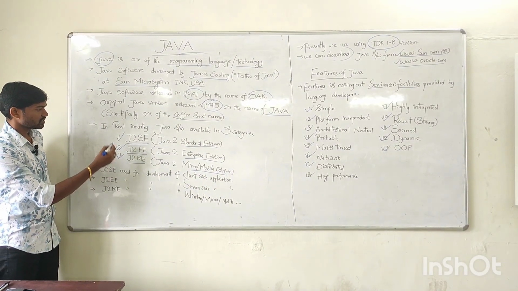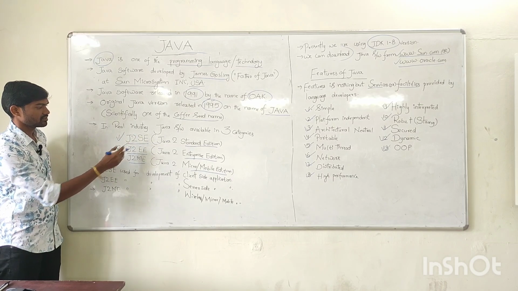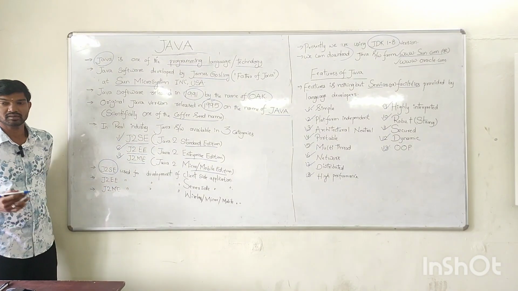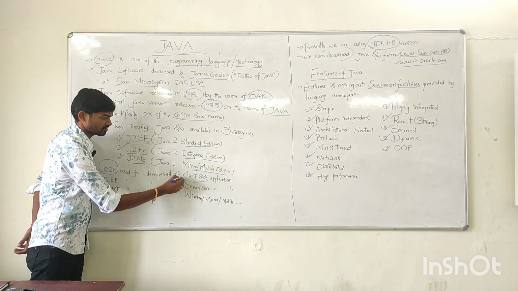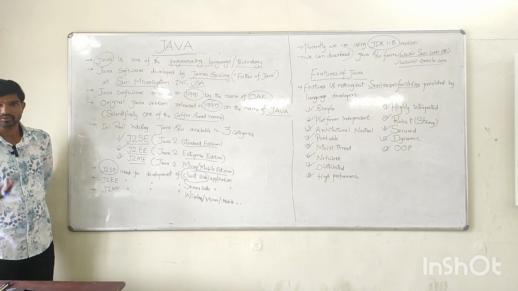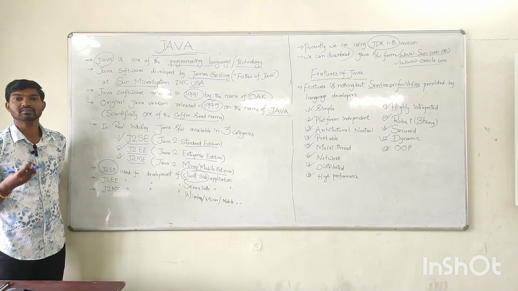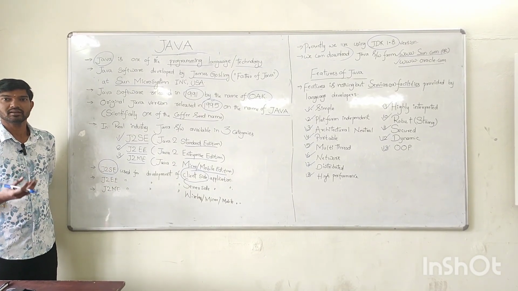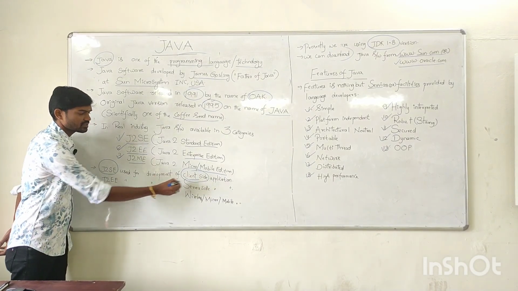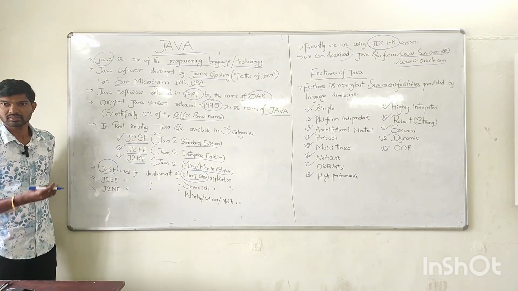Now, what is the purpose of J2SE, J2EE, and J2ME? The main purpose of J2SE is to develop client-side applications. We know what a client is. A client is simply a program. What is the purpose of a client? It always requests a file. It may be audio or video or text, whatever it may be. A client is also a program that we use for making requests.